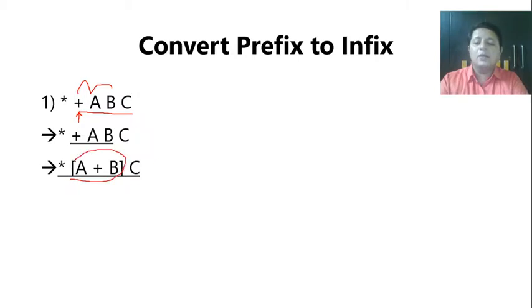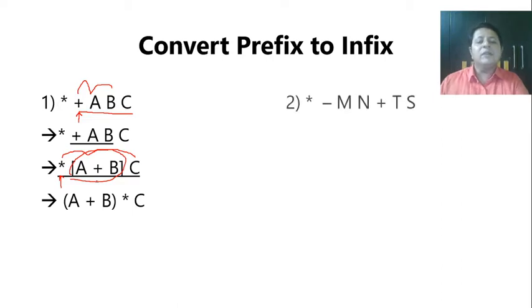Now let us go ahead with the next operator, that is star or multiplication. It is going to work on the previous two operands. Now again see, multiplication is working on addition. Addition is done first, which is only possible if addition is in bracket, because otherwise the higher priority operator is always done first. That's the reason your A plus B and C will be multiplied, but A plus B must be in bracket. So see the answer. Fine. Similarly, we'll do one more.